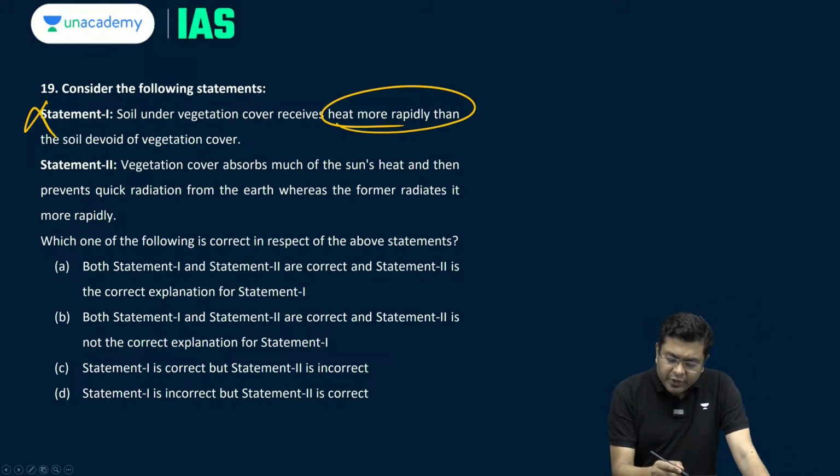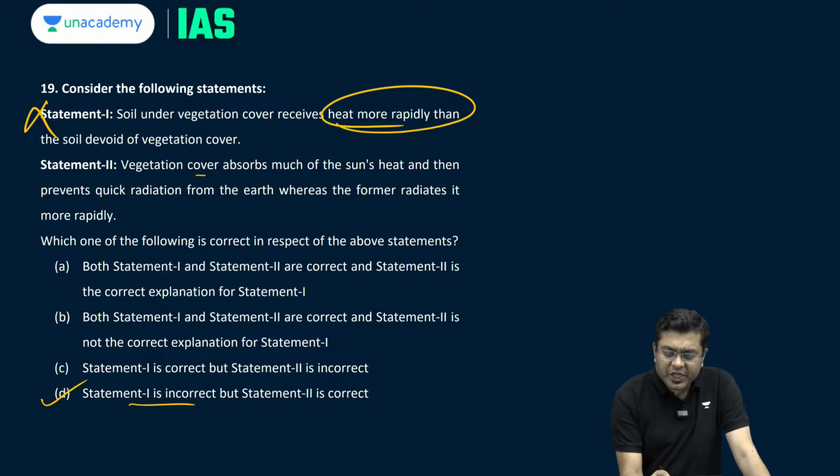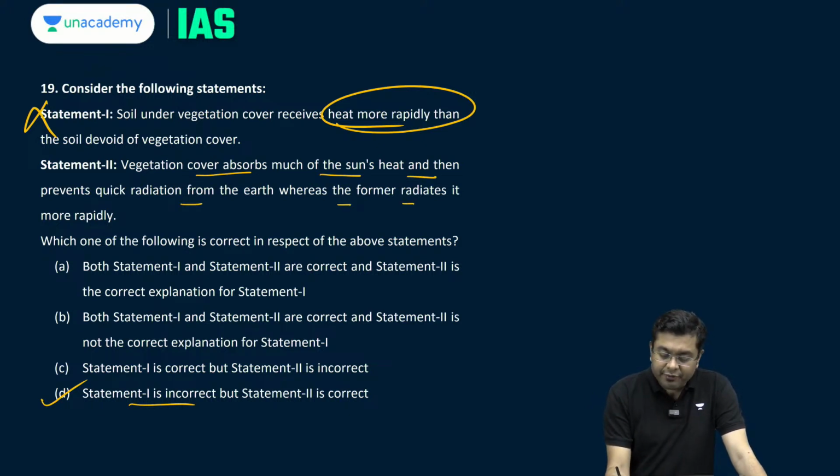If you take a look at the options, only one option fits that criterion, and that is option D, where statement 1 is incorrect but statement 2 is correct. What is statement 2? Vegetation cover absorbs much of the sun's heat and then prevents quick radiation from the earth, whereas the former radiates more rapidly. So this is correct.